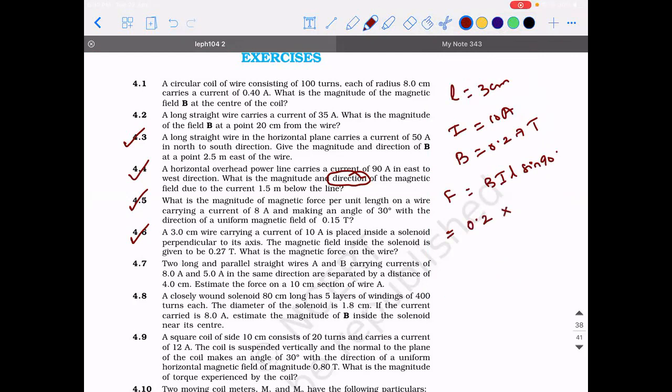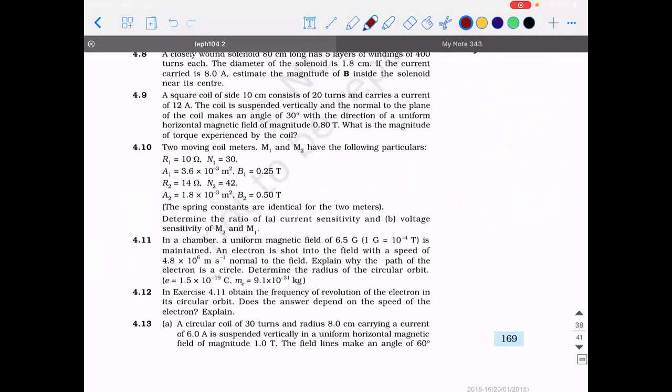It is 0.27 into I, which is 10 amperes, into 3 into 10 power minus 2. So 0.27 into 3 is 0.81 into 10 power minus 1, or 0.081 Newton force. Simple problem, right? We can see what is the other problem that we can do.